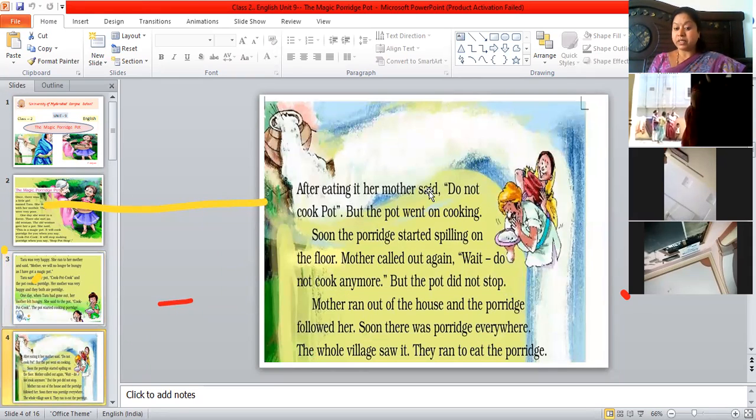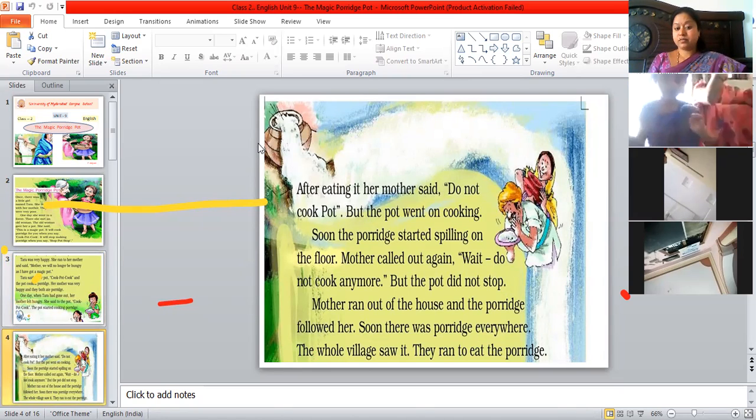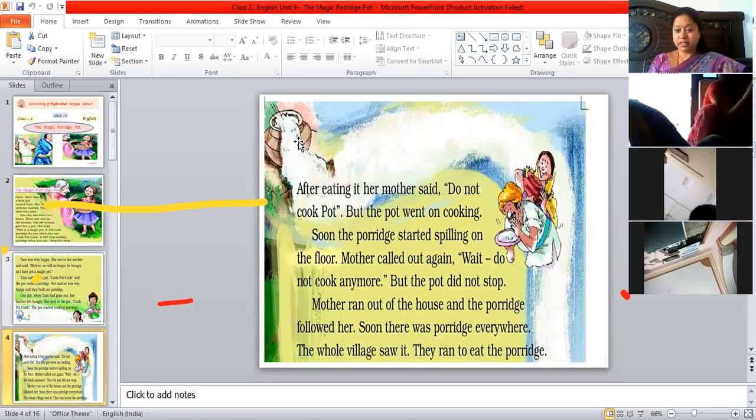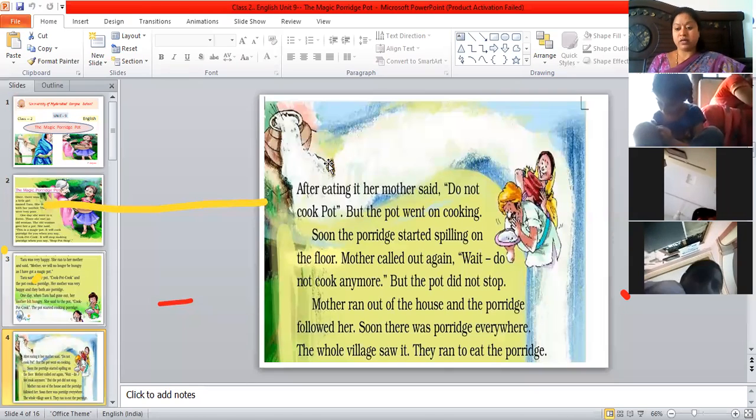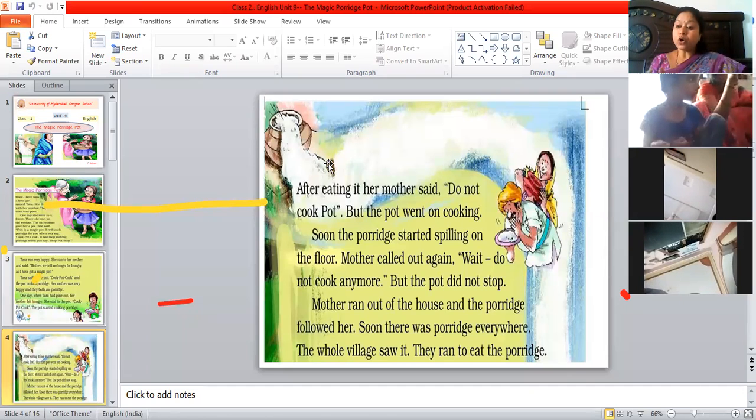After eating it, her mother said, do not cook pot. So after eating the porridge, mother said, do not cook pot. But what are the magical words you need to use? Stop, pot, stop. When you use these magical words only, the pot stops cooking. Otherwise, it goes on cooking. So Tara's mother forgot these magical words. And she kept on saying, do not cook pot, do not cook pot. But the pot went on cooking.